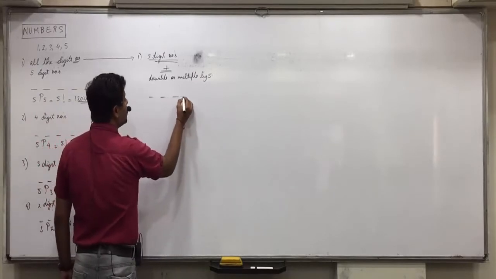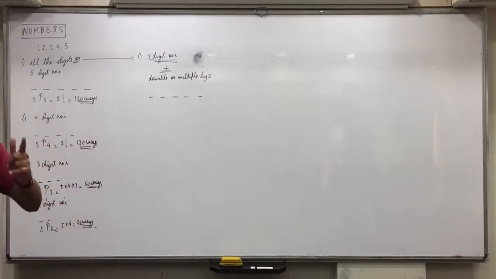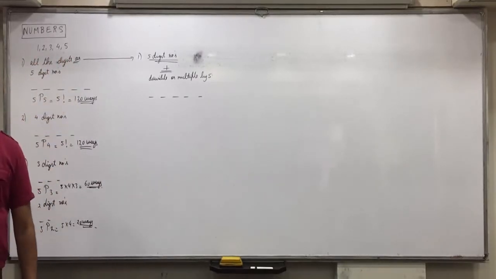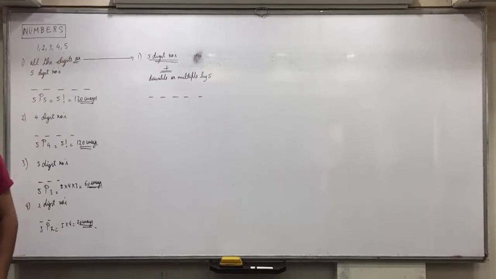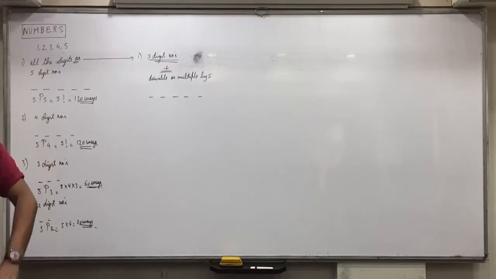Now 1, 2, 3, 4, 5. Raise your hand. When would any number using these 5 digits be a multiple of 5? Simran?